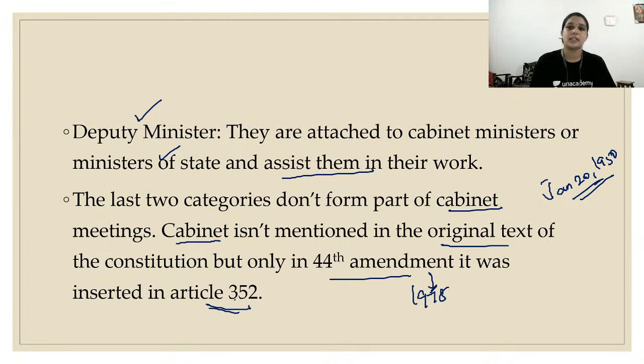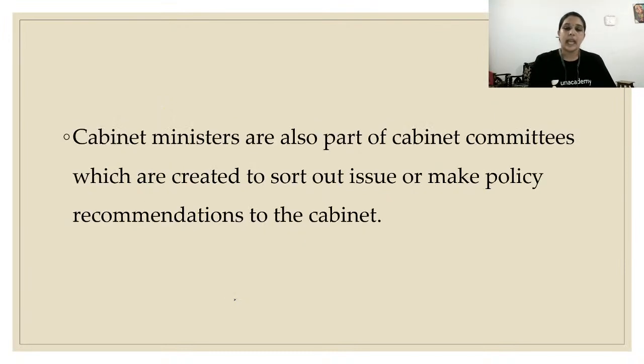Initially, the Prime Minister could advise the President to proclaim national emergency, and the President could proclaim it. But it was seen to be misused by the Prime Minister in many situations, so many things have been changed to maintain the genuineness of the national emergency. Next, cabinet ministers are also part of cabinet committees, which are created to sort out issues or make policy recommendations to the cabinet.